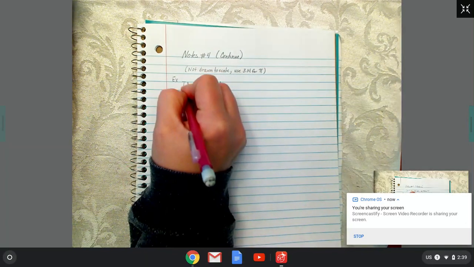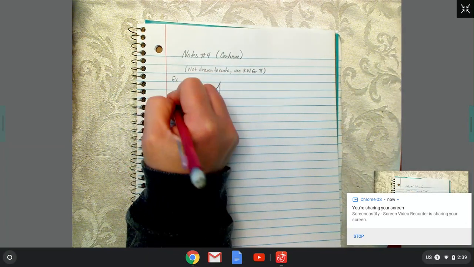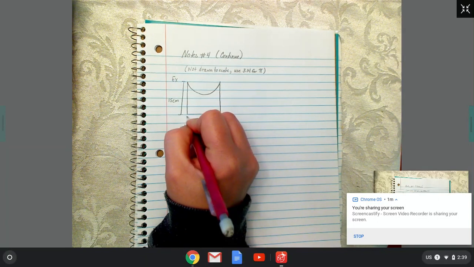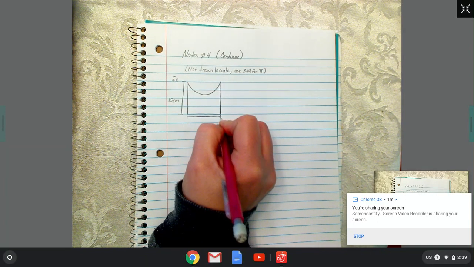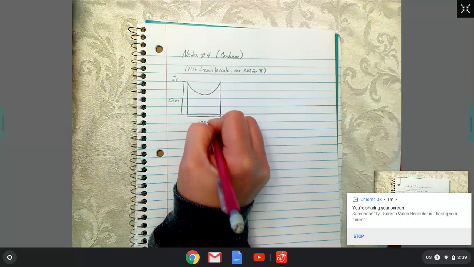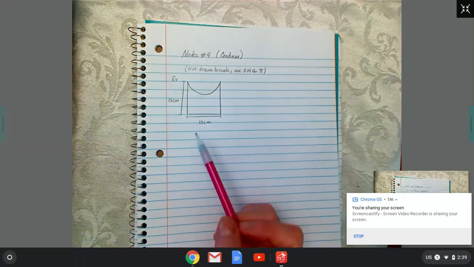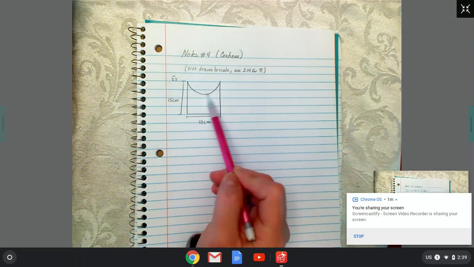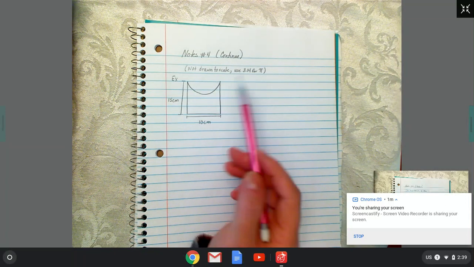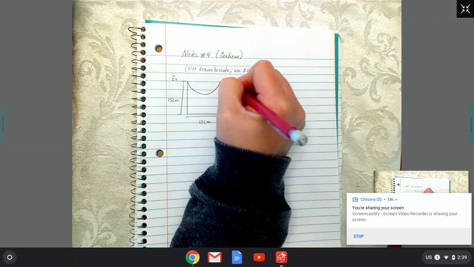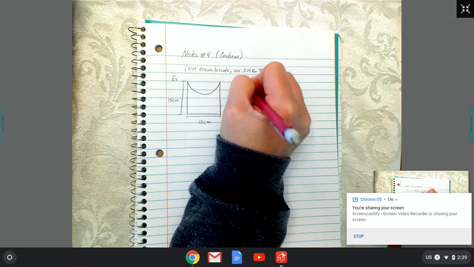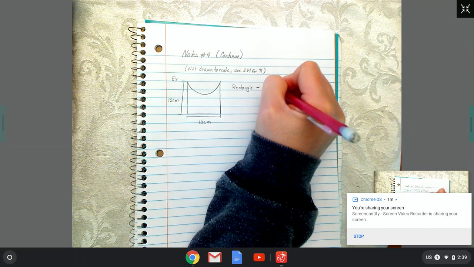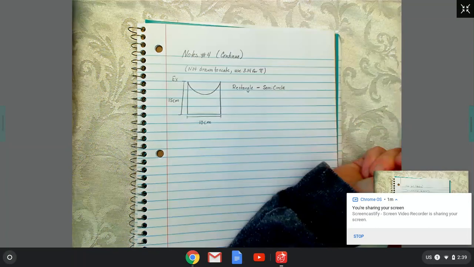From the top down to the bottom, it's 15 centimeters, and the bottom is 10 centimeters. We want to imagine this was once a rectangle, and they've scooped out part of it for this circle. So we're going to start with a rectangle, and then subtract the semicircle area.